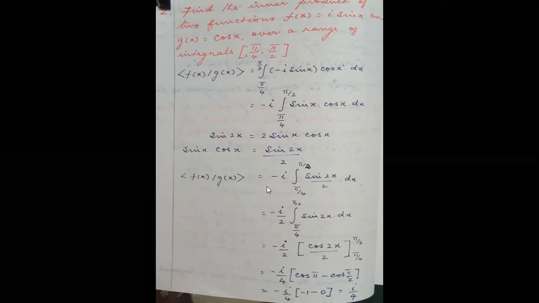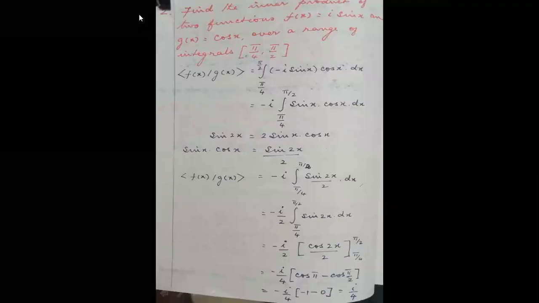So f of x star g of x is equal to minus i is taken out, sine 2x by 2, and the 2 is also taken out. Sine 2x, when it is integrated, is minus cos 2x by 2. So that 2 is also taken out, minus i by 4. So it is cos of 2 into pi by 2, that is cos pi, minus cos of pi by 2. So it is minus i by 4 into minus 1 minus 0, which is equal to i by 4.